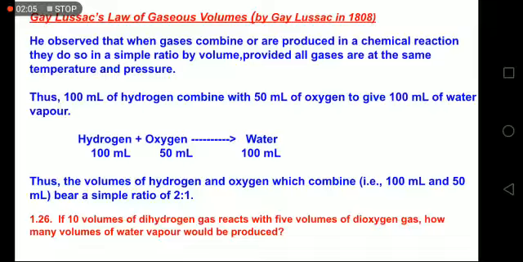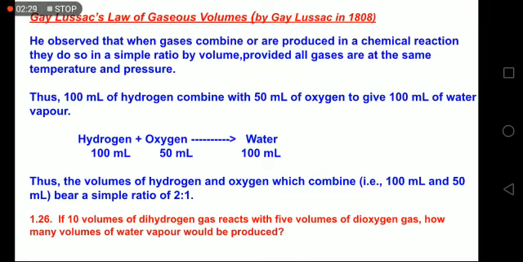So keeping that in mind, here also, if you keep the conditions of temperature and pressure fixed, if you control the conditions, then gases have a fixed volume. So if hydrogen has 100 ml volume and oxygen is just half of that we are starting with, then we are taking them exactly in the required ratio of 2 is to 1 as per the balanced chemical equation.